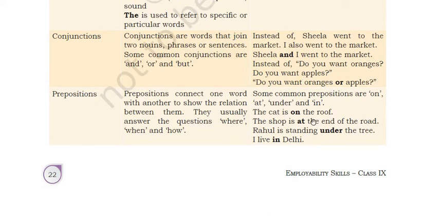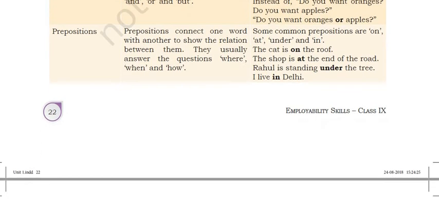Preposition: on, at, under, in. Prepositions connect one word with another to show the relation between them. They usually answer the questions where, when, and how. Some common prepositions are on, at, under, in. The cat is on the roof. The shop is at the end of the road. Rahul is standing under the tree. I live in Delhi. Here we are using prepositions. You can see examples, right?